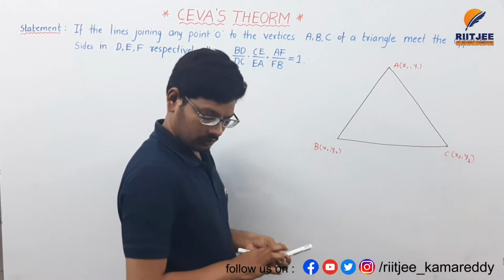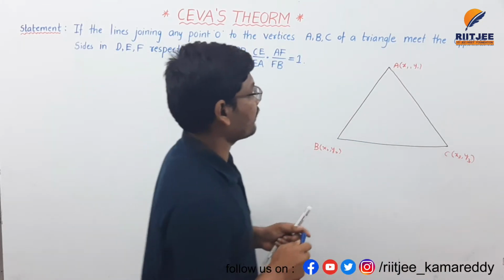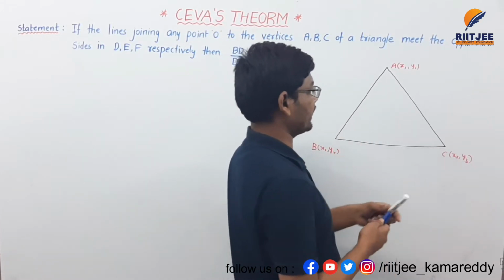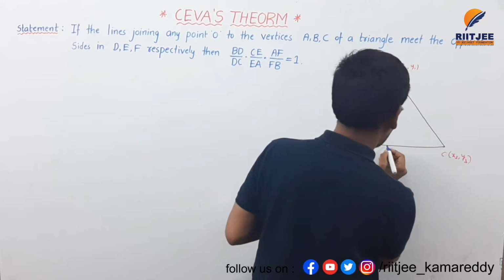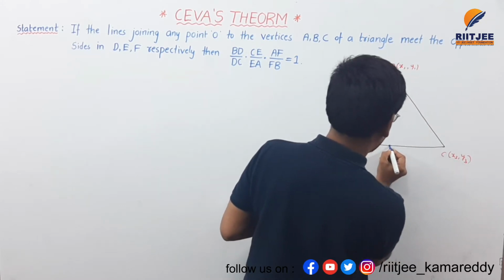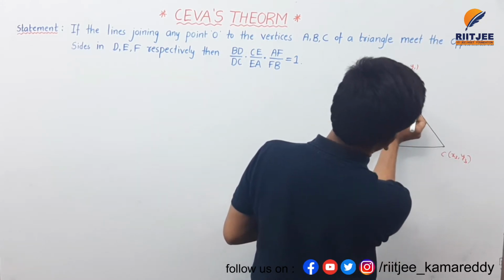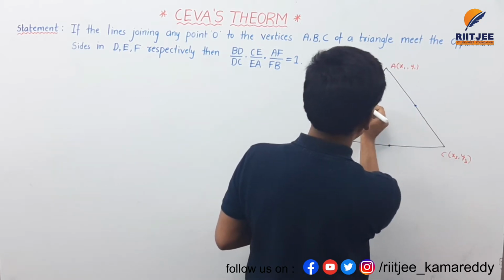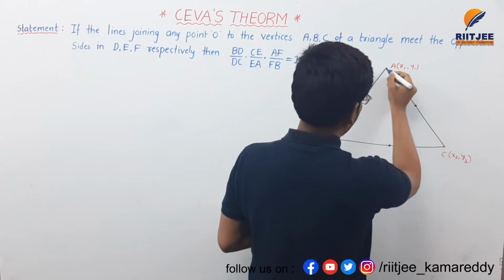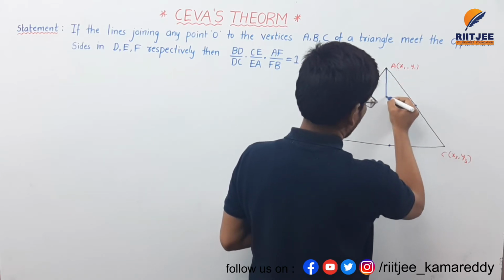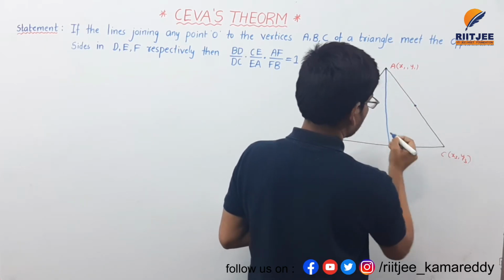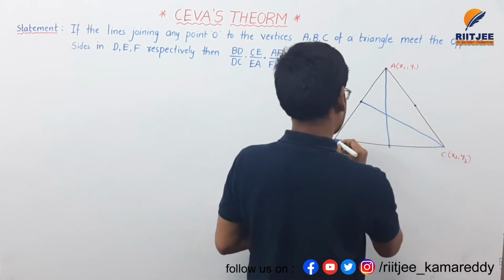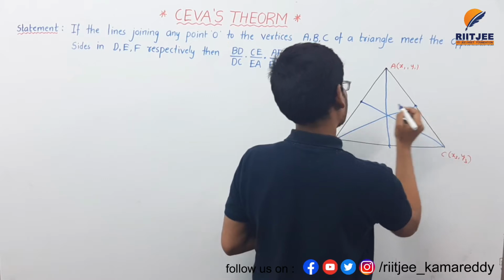From the vertices A, B, C, I am joining to the midpoints of the opposite sides.